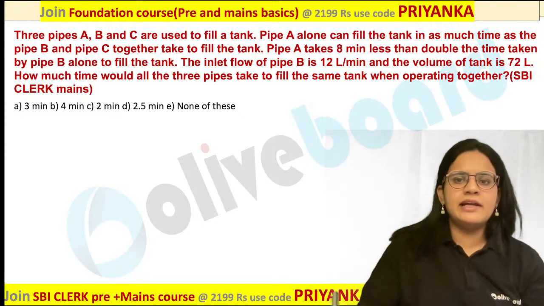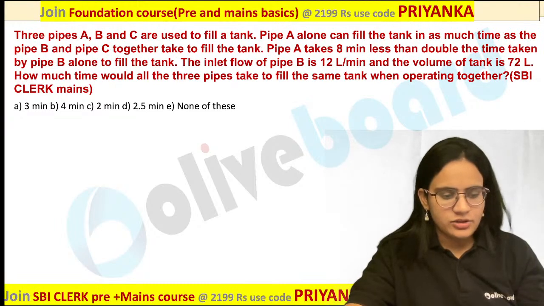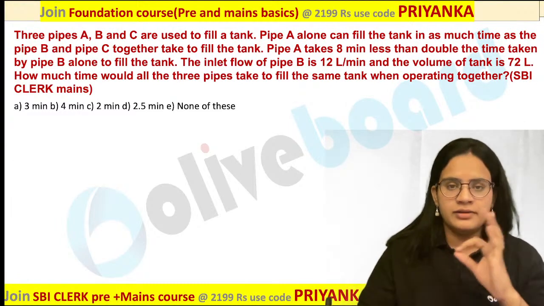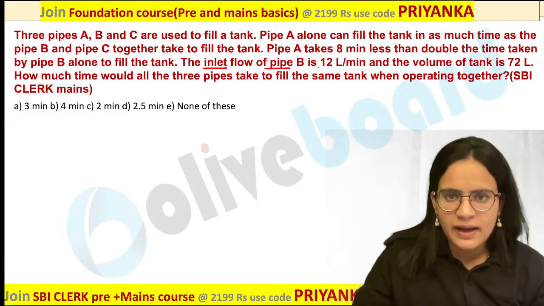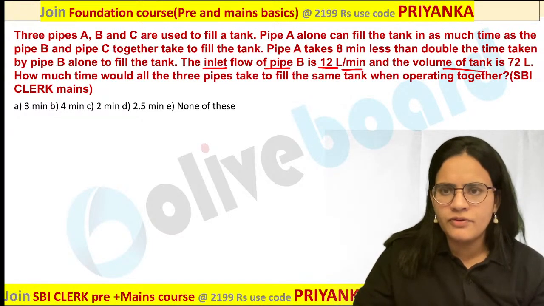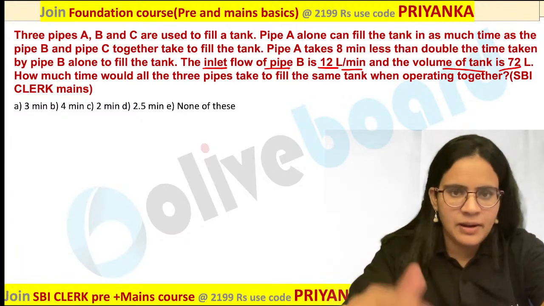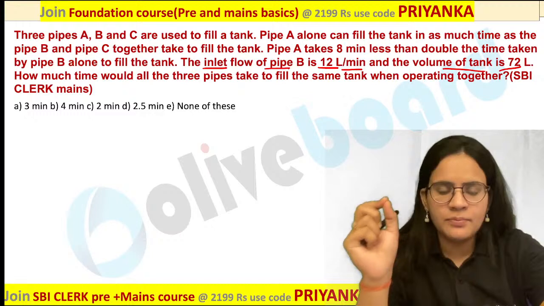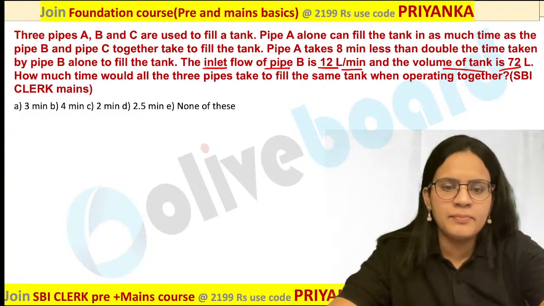Now, let me tell you which is the important line in this particular question. The important line is: the inlet flow of pipe B is 12 liters per minute and the volume of the tank is 72 liters. Are you getting my point? This is the important point. If you had got this line, definitely you would have got the complete answer.